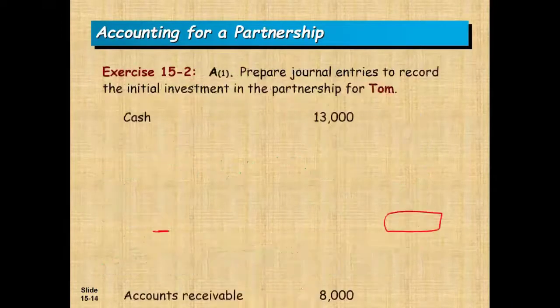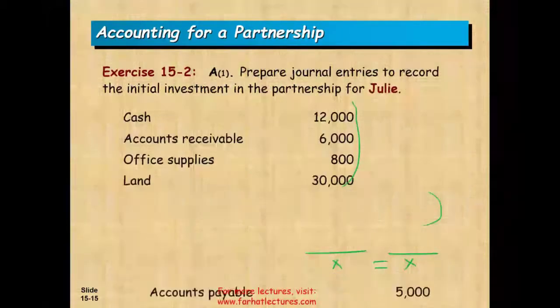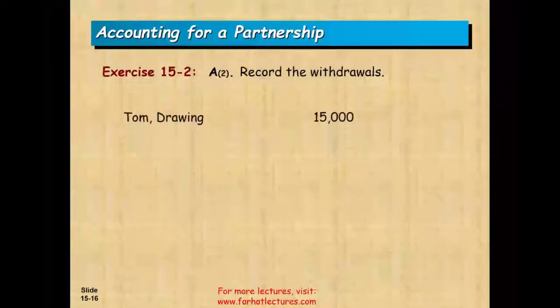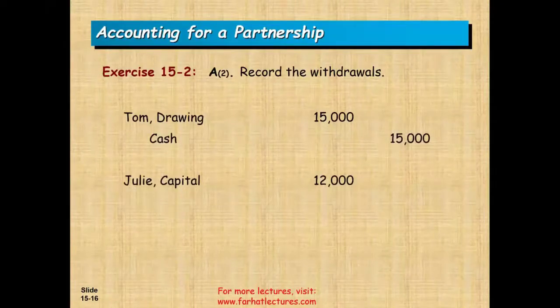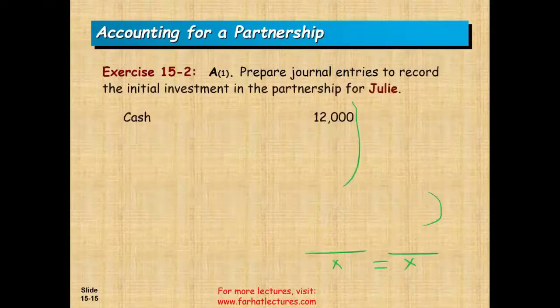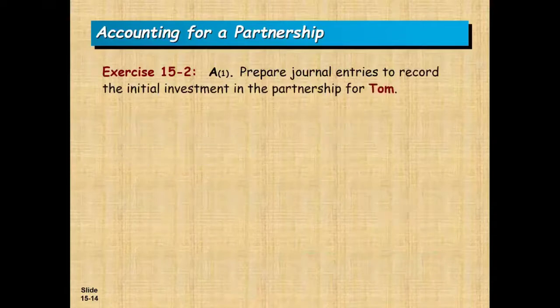So let me show you the entry for Tom and Julie. Tom drawing is $15,000, and Julie drawing, this should be drawing, not capital. Julie drawing is 12,000. Okay. What's next? Let's see what happened next.